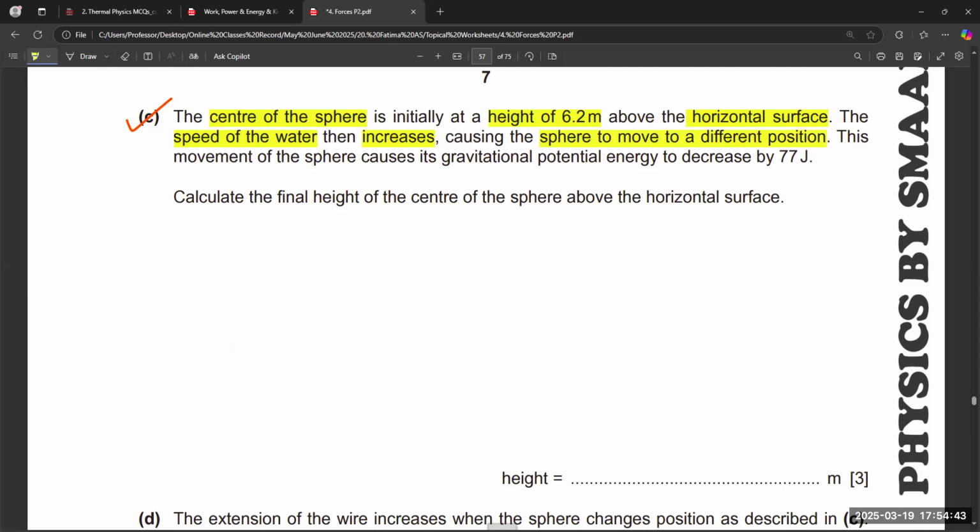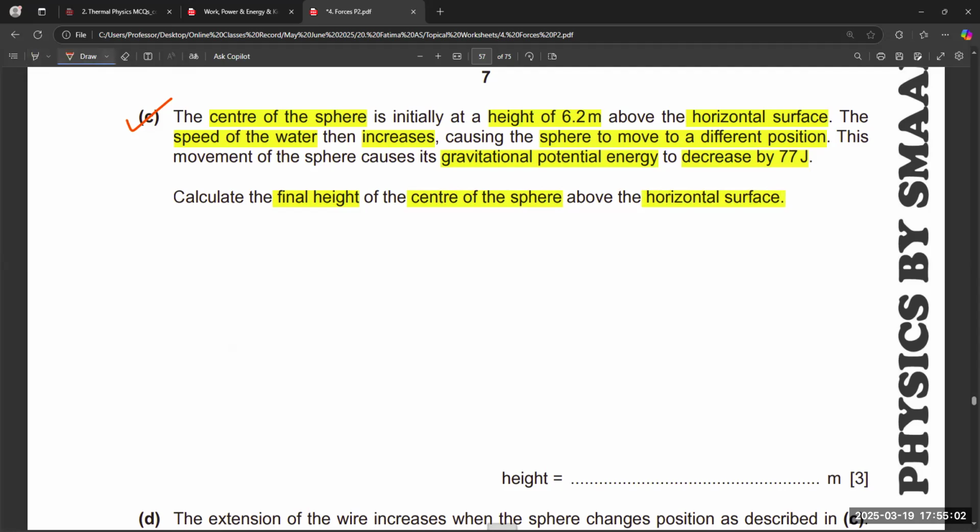This movement of the sphere causes its gravitational potential energy to decrease by 77 joules, because when depth decreases, gravitational potential energy also decreases. So calculate the final height of the center of the sphere above the horizontal surface.